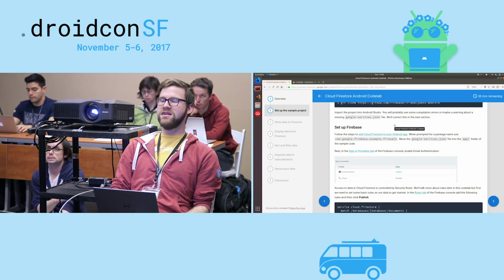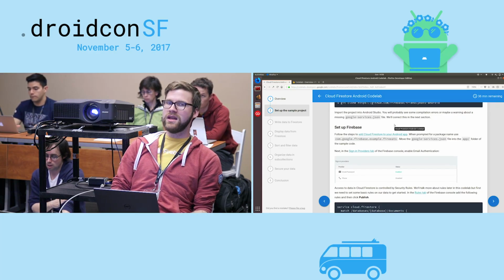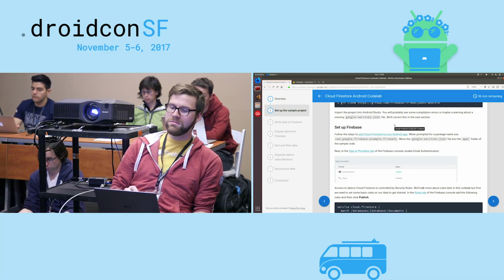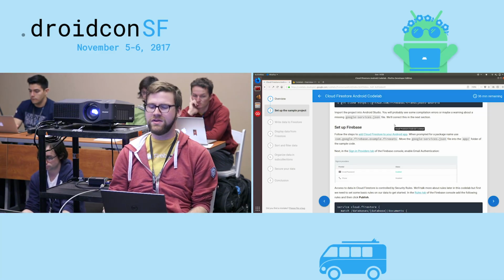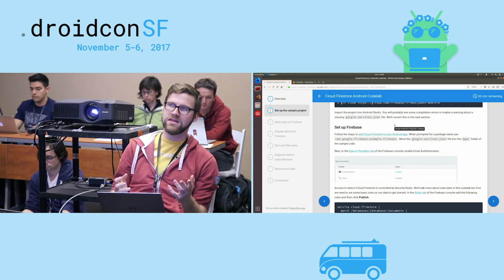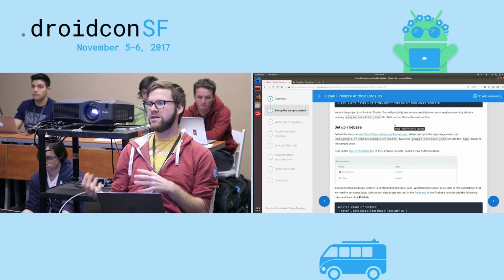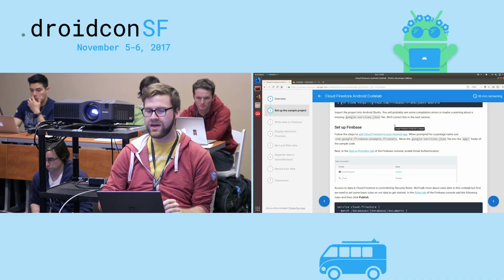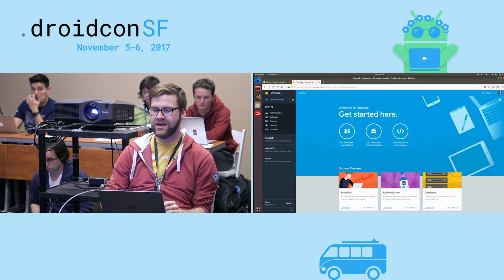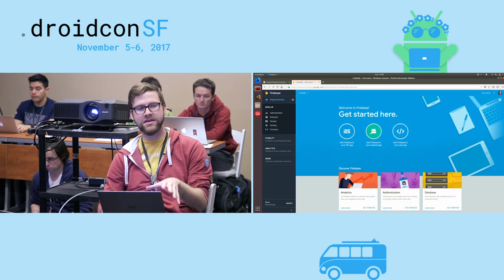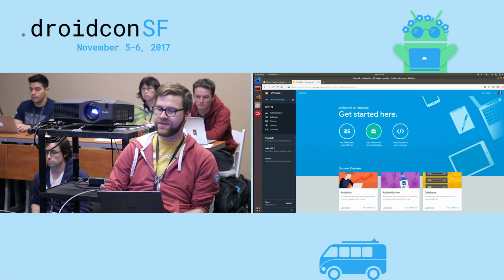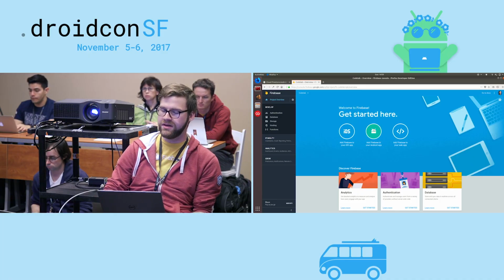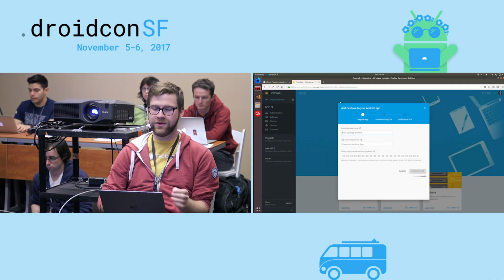Next, we're going to do just a little bit of configuration in our Firebase project. When we're building an Android app with Firebase, we use this google-services.json. If you've used other Google services, you may have seen this before. This is just how we associate our app with our Firebase project. So we're going to need to go into our Firebase project and hit, again, yours might look slightly different. If it does, find the Add Firebase to your Android app big button. Click that, and it'll ask us for a few details.